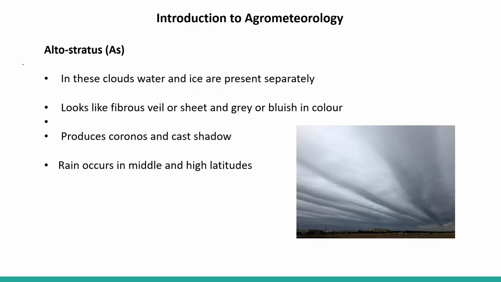Next, altostratus. In these clouds, water and ice are present separately. They look like a fibrous veil or sheet and are gray or bluish in color. So you can see the sheet-like appearance of the clouds, and it produces corona and casts shadow. It casts shadow. This is the first cloud here where we can see that it casts shadow. Rain occurs in the middle and high latitudes, so it brings rain here.